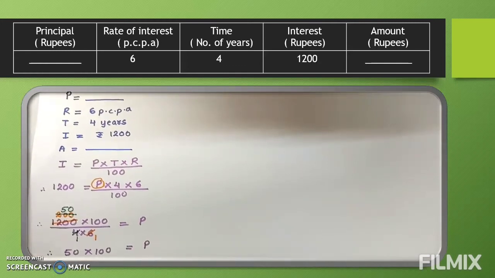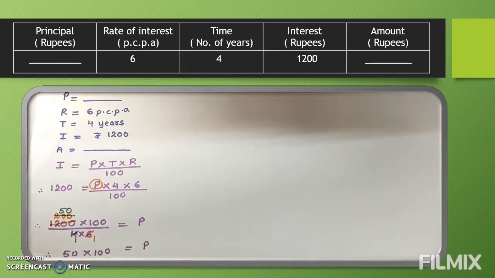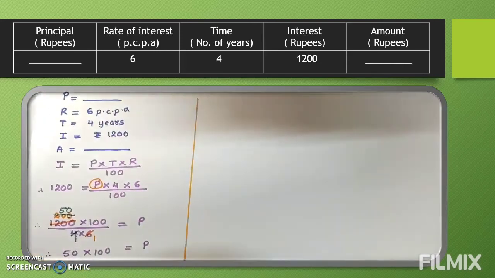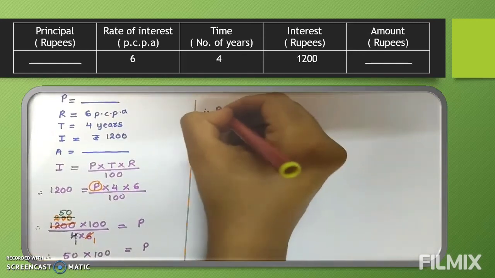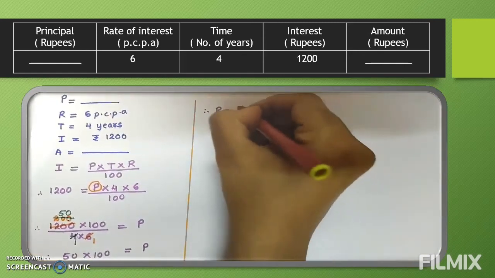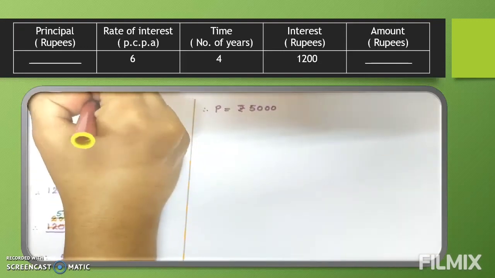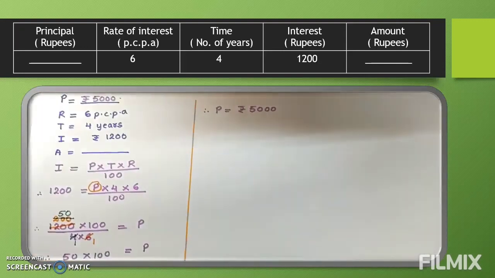When we multiply both, what answer will we get? 50 into 100, what do we get? 5,000. So here we will write, therefore P is equal to rupees 5,000. So our first answer we got, P is 5,000.